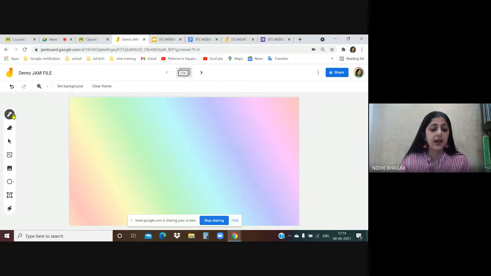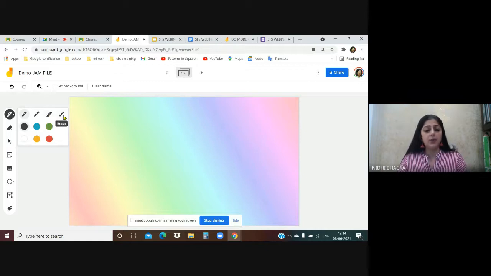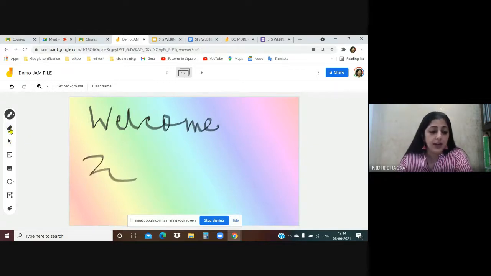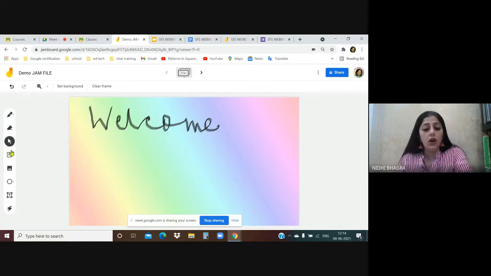This is a digital pen. There are various options: pen, marker, highlighter, brush. And there are options of colors as well, whichever color you want to choose. So you can even annotate on the screen. This way you can annotate. Now eraser tool, if you want to remove something, you can use this eraser tool. Select tool is to drag and drop any element on the frame. I'll be showing you in a while.